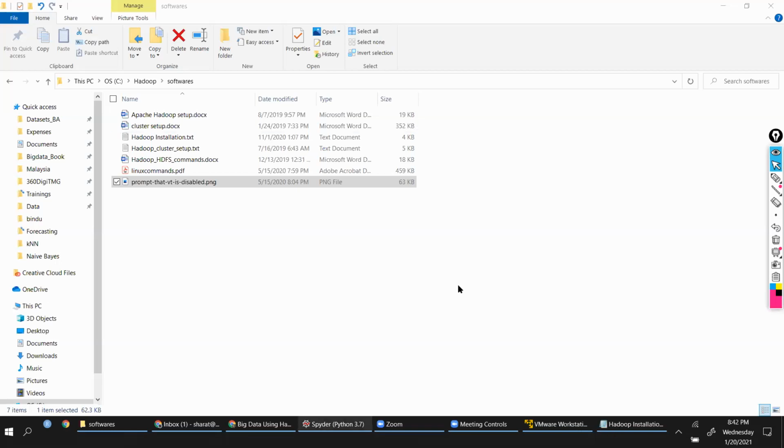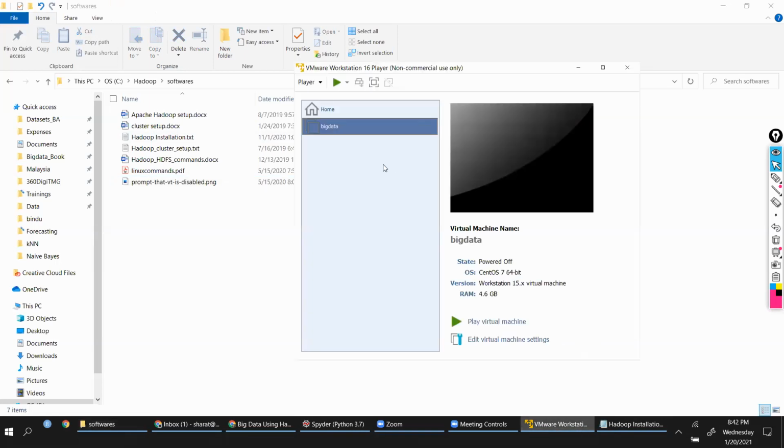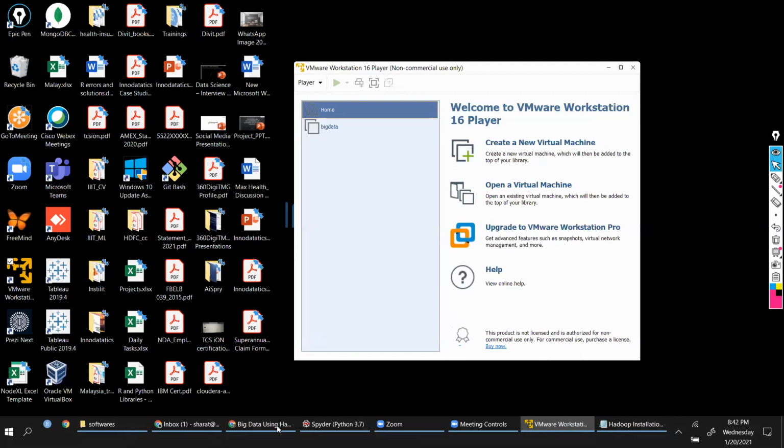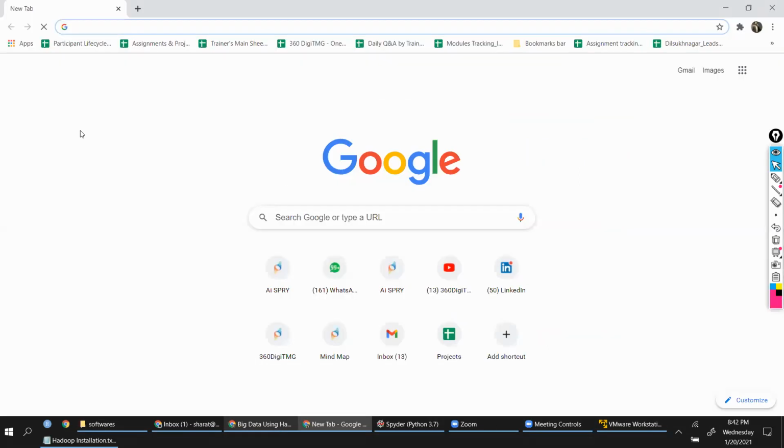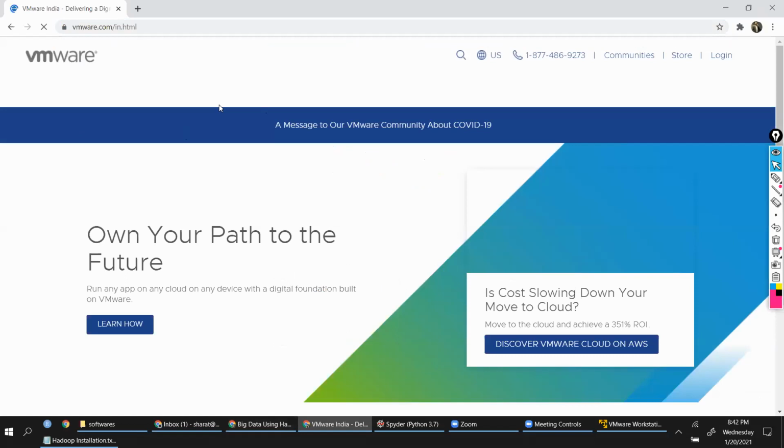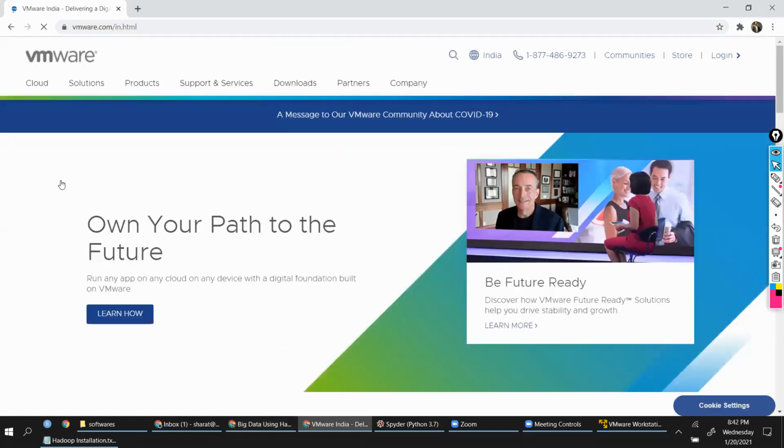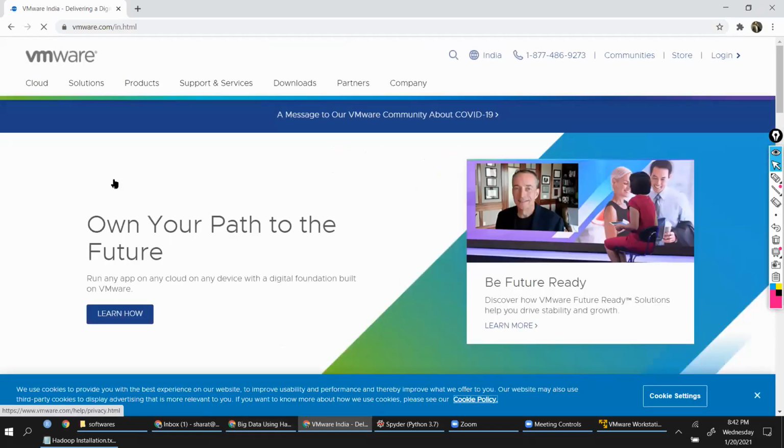In order to create an alternative system for us, we use a software called VMware. That's this VMware Workstation Player. In order to get this downloaded, yesterday I asked you to download this software from vmware.com. Under the download section, you see free product downloads.